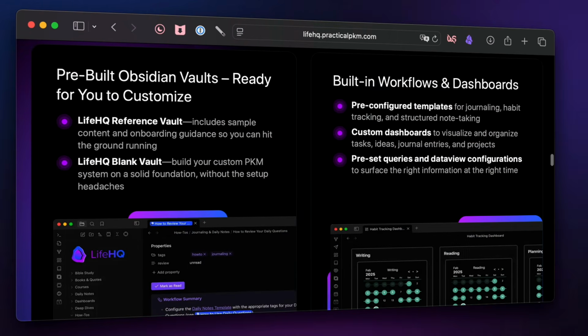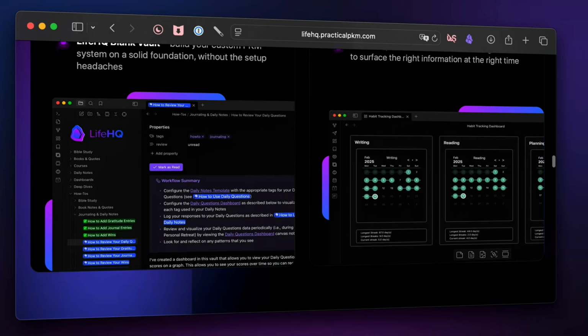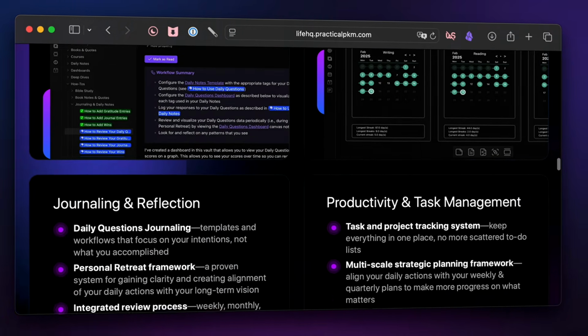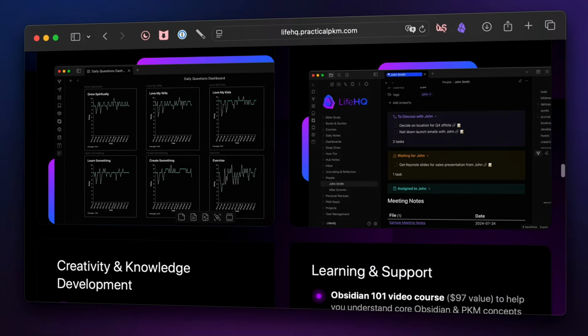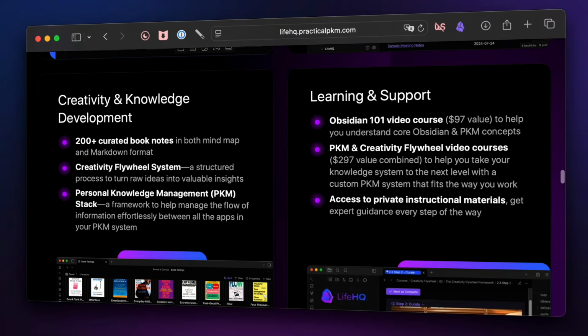I walked through the code examples here so you can piece this together yourself if you want, using Claude just like I did. But as I mentioned, I'm also adding these personal dashboard tools into LifeHQ, which is my epic done for you Obsidian Vault. It's the quickest way to get up and running with values-based productivity and creativity workflows. But as I showed you in this video, it's easy to change and customize this to your liking so it fits the way that you work with your notes and ideas.